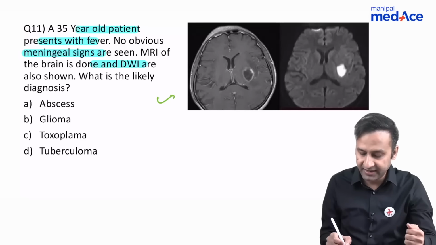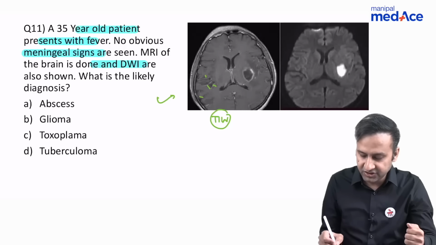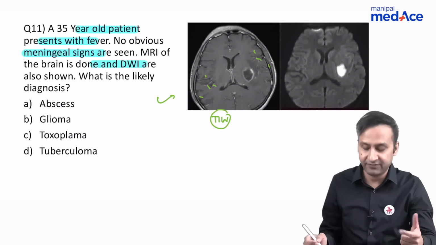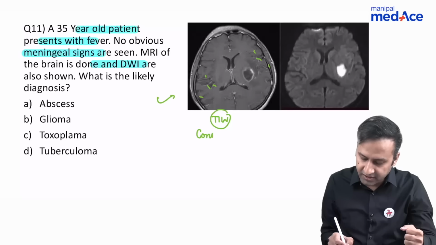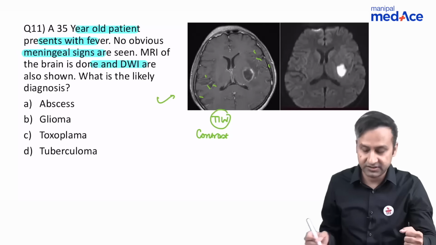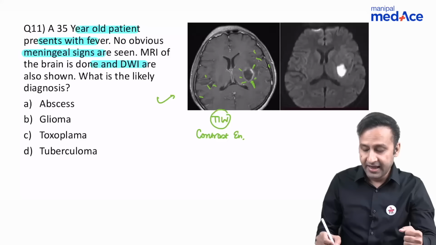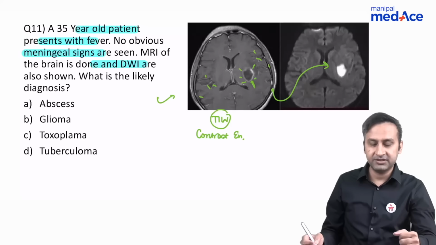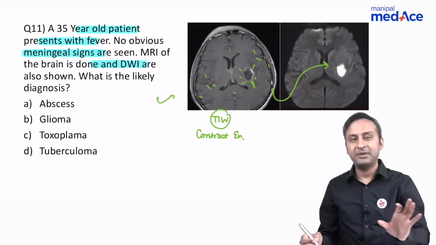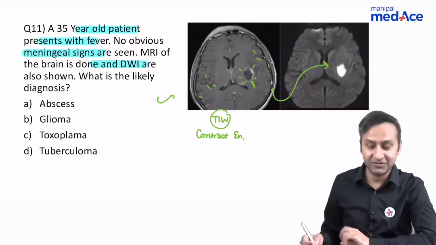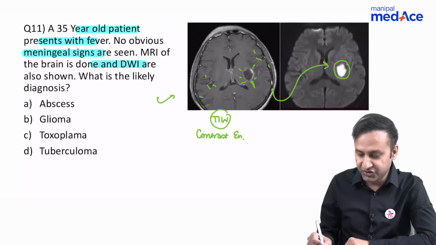Because CSF is black, it is a T1 weighted image. And because we can see some bright linear structures here, there, everywhere, which look like vessels, it means this is a contrast enhanced T1 weighted sequence. So you give in contrast. So what do we see? We can see that there is a lesion which is showing peripheral rim enhancement, and the same lesion on diffusion weighted imaging. The examiner had made your life a bit easier by already telling the name of the sequence. We can see it is restricting, it is bright.